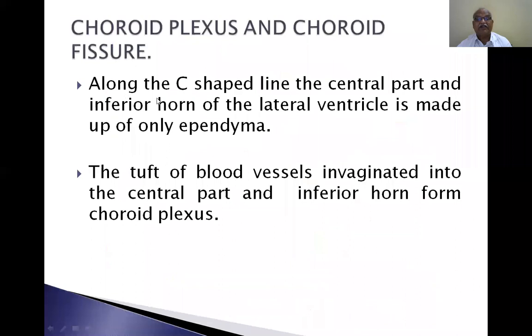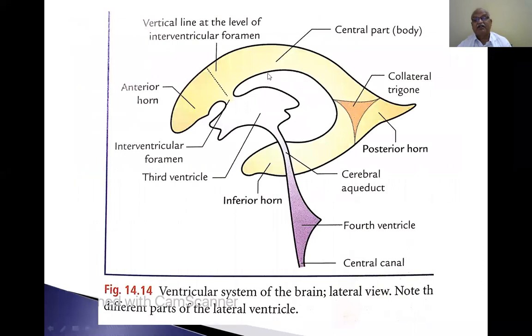Choroid plexus and choroid fissure. Along the C-shaped line, the central part and inferior horn of the lateral ventricle is made up of only ependyma. This is the C-shaped one, the central part and posterior horn. So this is lined by ependyma.